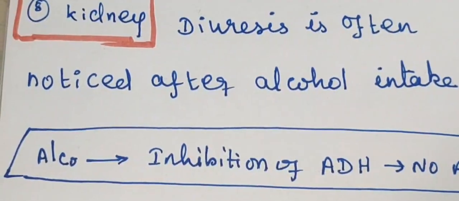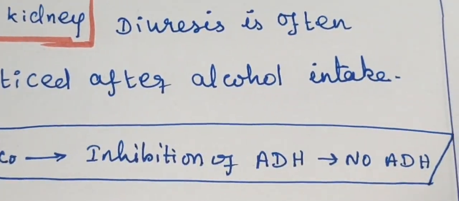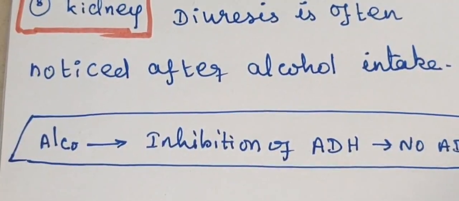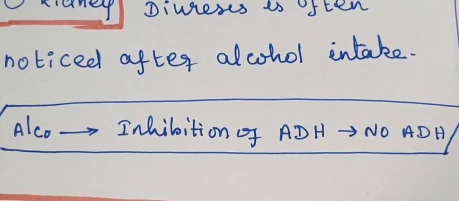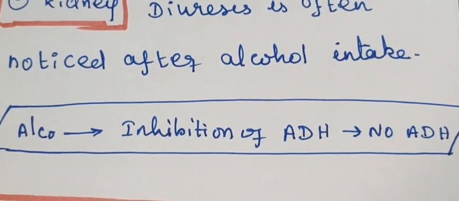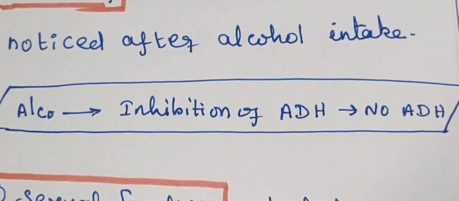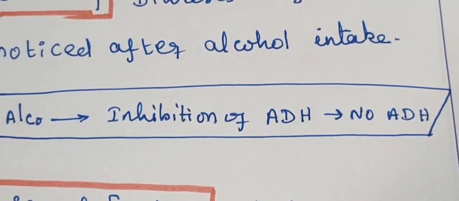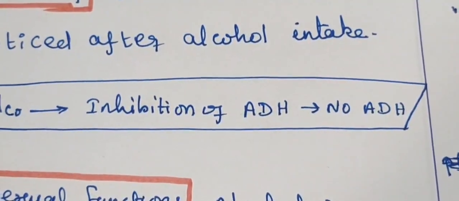Next, what is the action of alcohol on the kidney? It is diuresis. When a person drinks alcohol, after that he has more urination. That is known as diuresis. What is the reason? Alcohol causes inhibition of ADH secretion from the posterior pituitary. ADH is not acting.